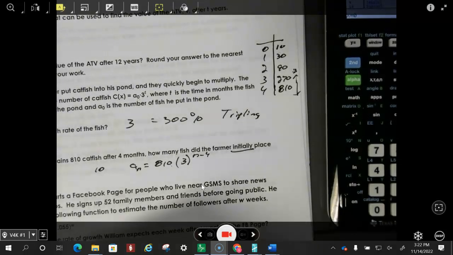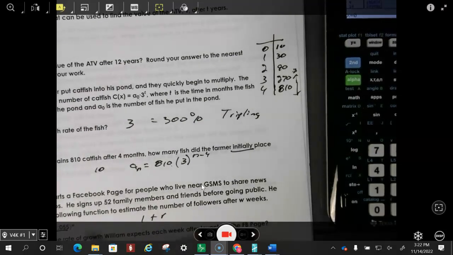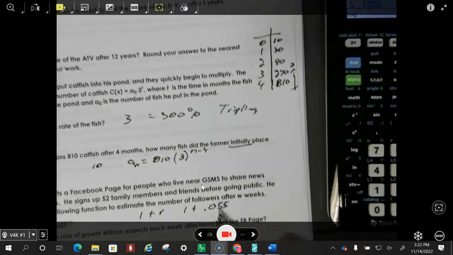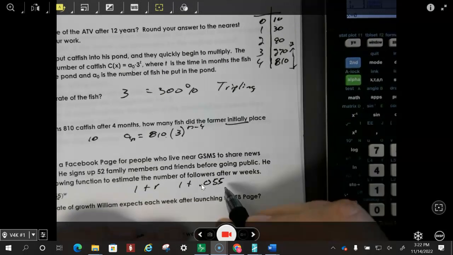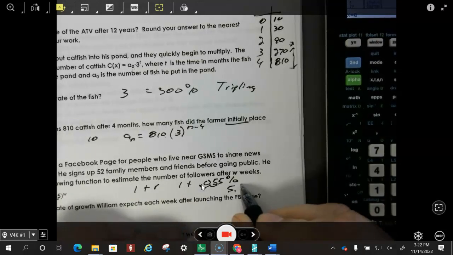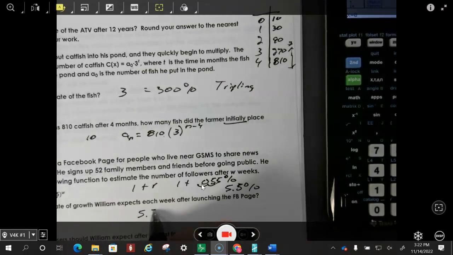So the growth is right here, and that is 1 plus R. So we have to separate that, and it's going to be 1 plus 0.055, and then we need to change the 0.055 to a percentage. So I'm going to add a percent symbol and move my decimal over twice. So I'm going to get 5.5%. So the growth rate is 5.5% each week.